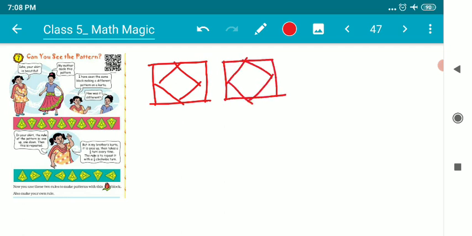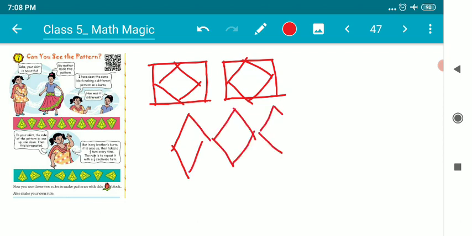So this is a kind of pattern. Then we can use a rhombus shape pattern. So we basically use patterns to make any design, or to make a cloth or a wall or a floor beautiful.